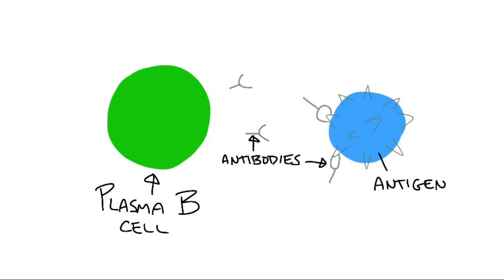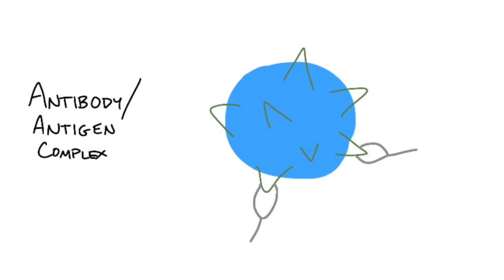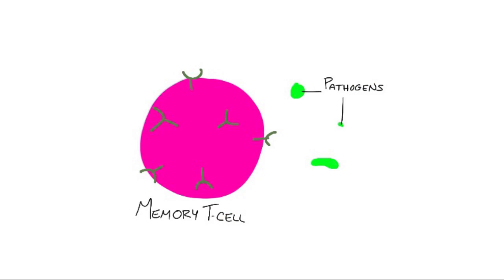The plasma B cell, which produces antibodies that will bind to antigens. Antibody-antigen complex is when antibodies bind to the virus, which will later be eaten by a macrophage, and memory T cells, which remember which antibodies to produce for certain or specific pathogens. And those are the 3 immune system lines of defense.